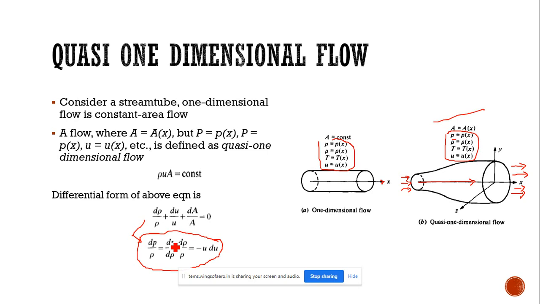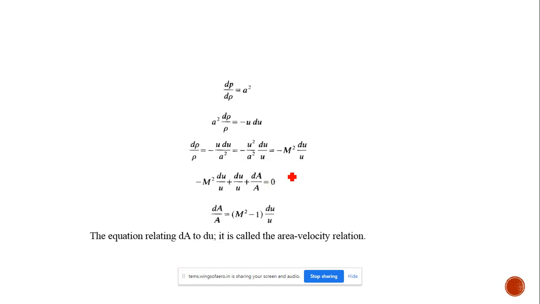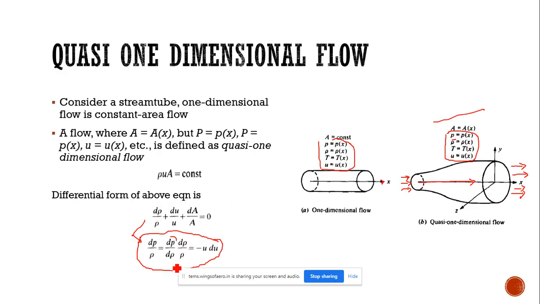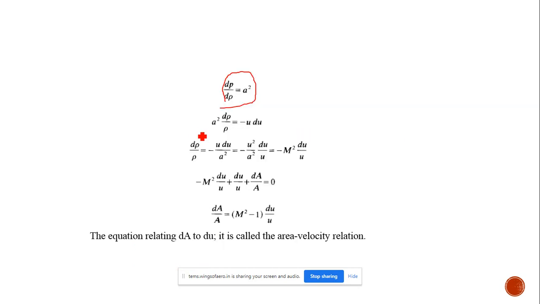From all those simplifications, we finalize the equation: dp by rho equals dp by d rho into d rho by rho, which is equal to minus u into du. We also know from the speed of sound equation that dp by d rho equals a square. By substituting these two values, we get a square into d rho by rho equals minus u into du.